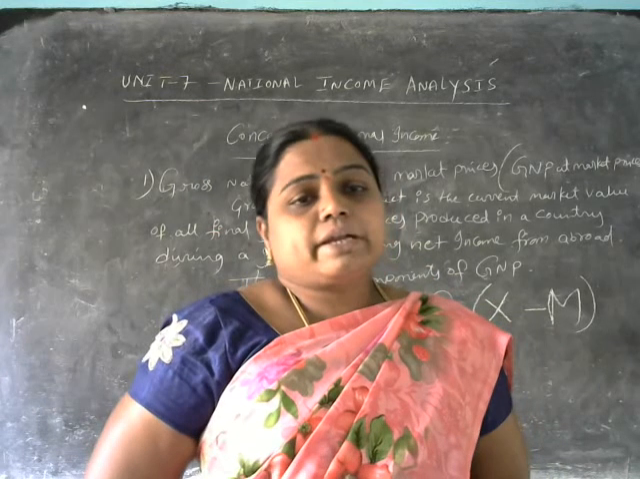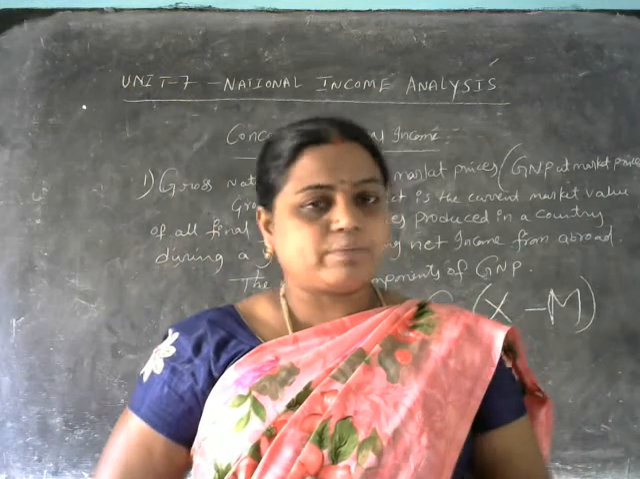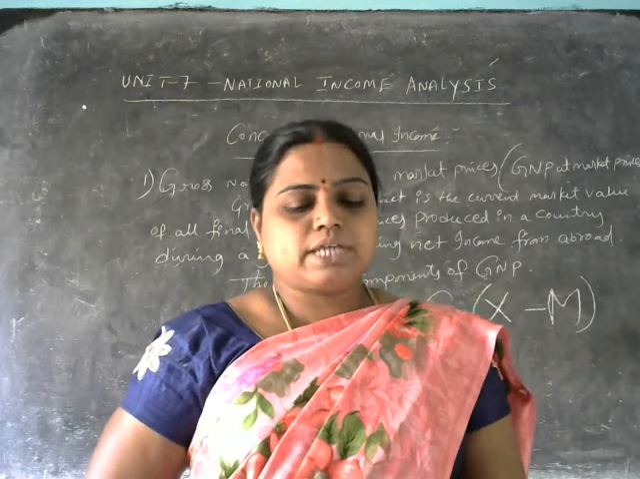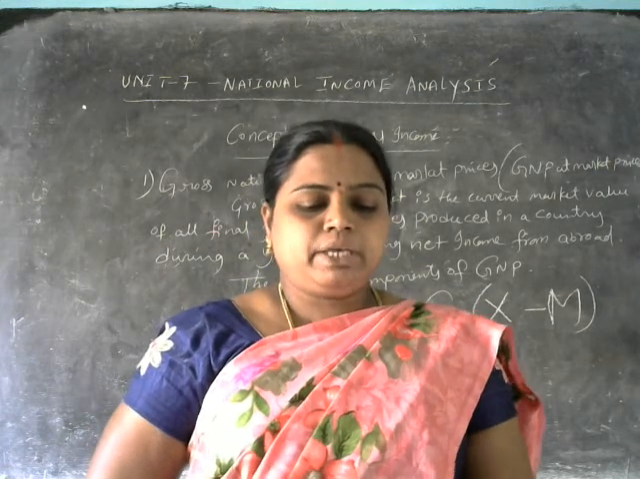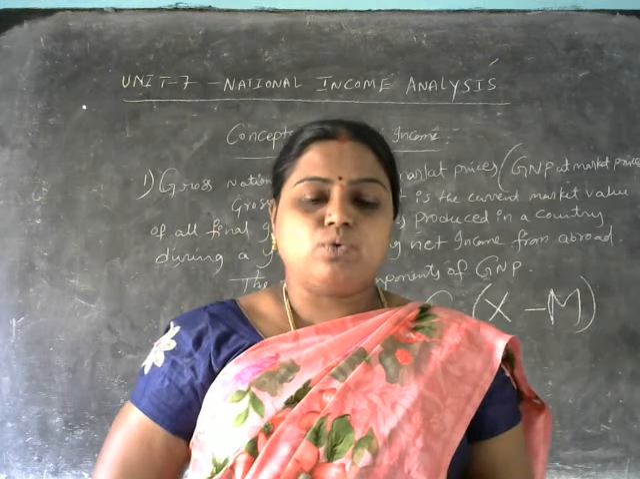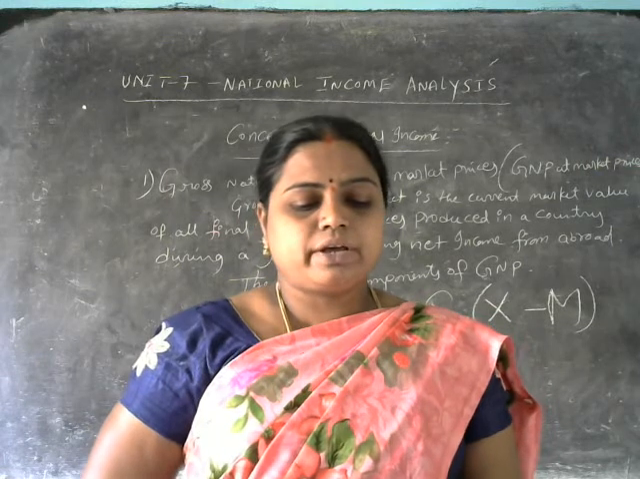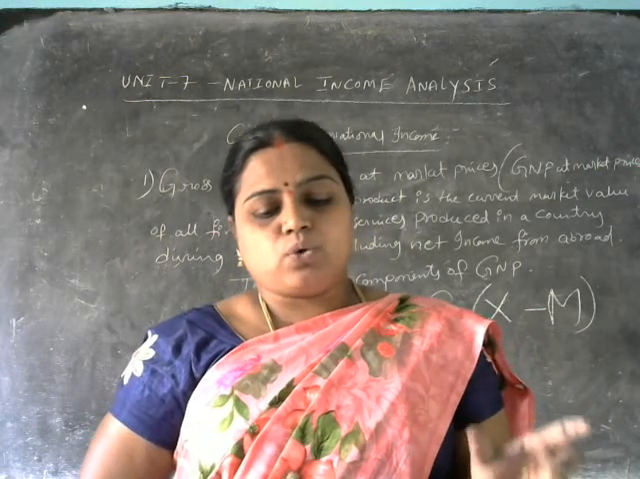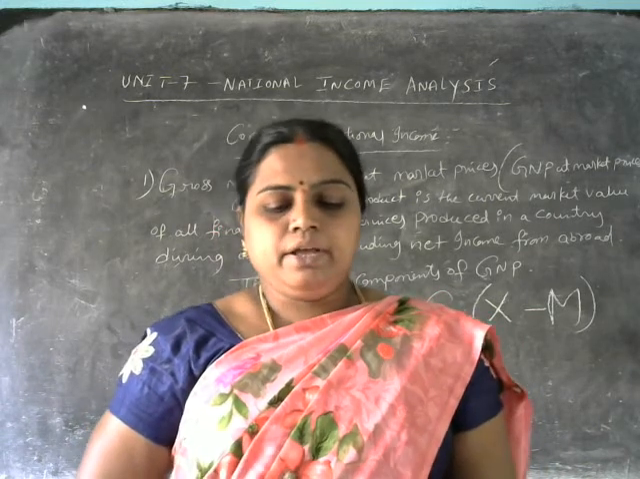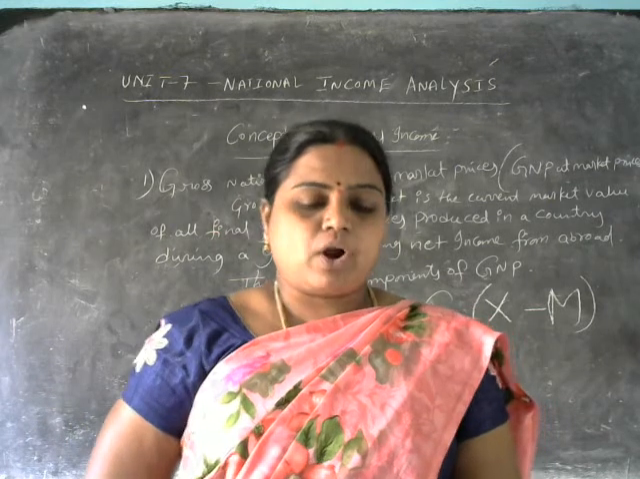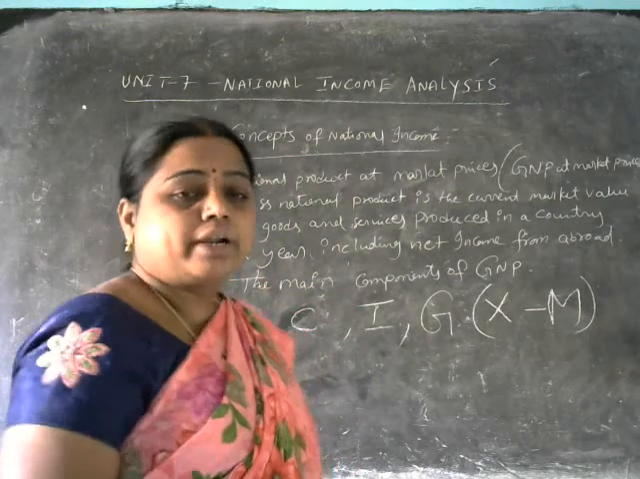So here we are going to be getting the gross national product of that particular country. Gross national product at market prices means the gross value of final goods and services produced in a country plus net income from abroad. That is called gross national product at market prices.